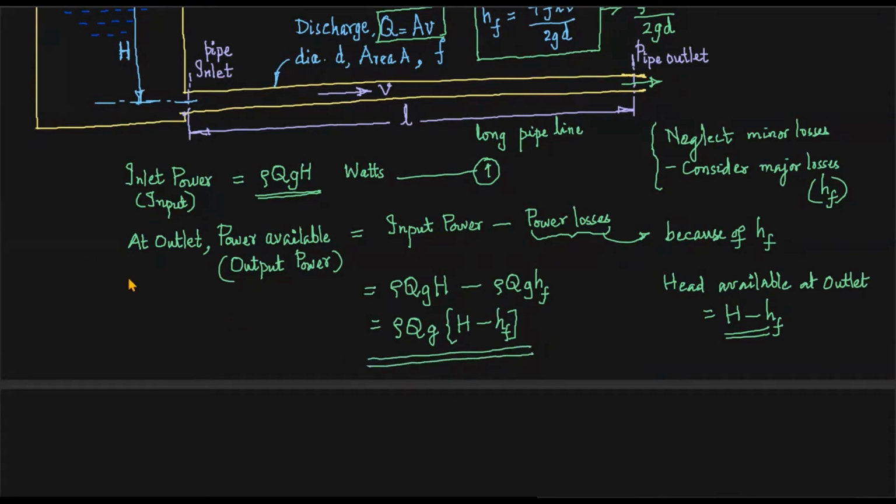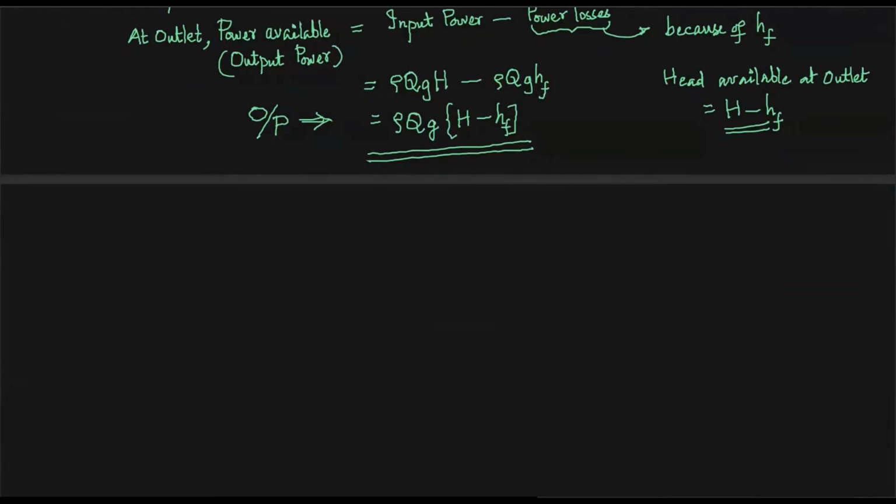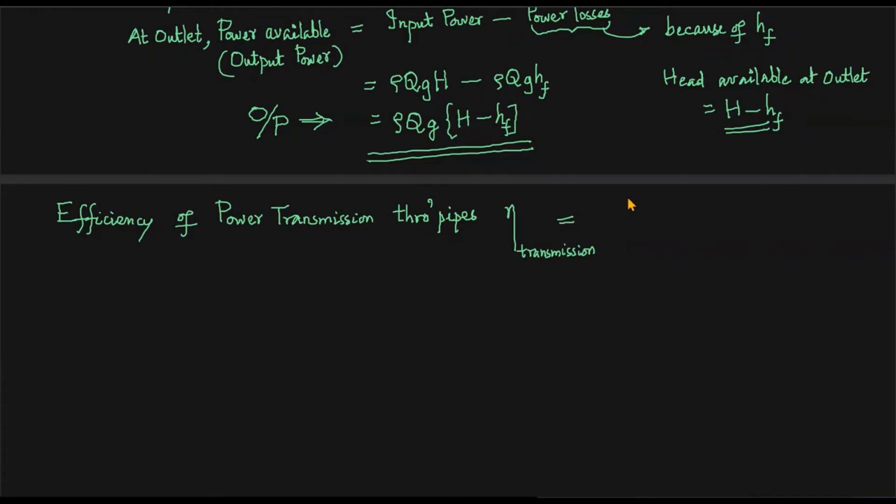So I'll write one thing, input power I'll represent by IP, let's say. It's not a standard notation, but still I'm using it. And output power I'll represent by, say, OP, because I want to find out the efficiency. So we'll define efficiency of hydraulic power transmission. It's a very simple topic, and I'm taking it very slowly so that you can understand the essence of it. Eta is the letter representing the efficiency. Eta is equal to the output power available with the fluid at outlet of the pipe, divided by the power available at the inlet to the pipe, that is input power.